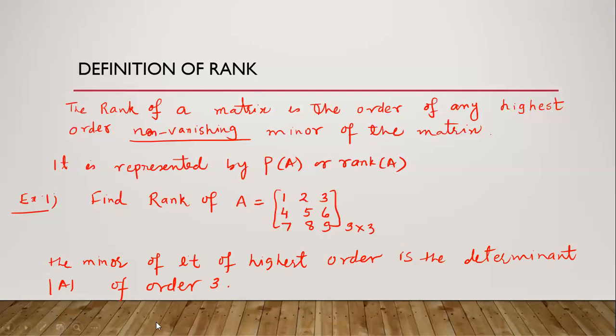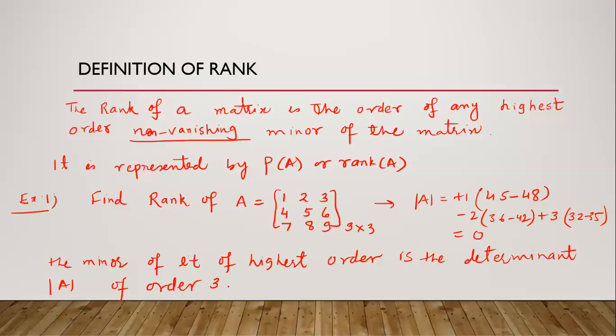So what is the determinant of this matrix? If we find the determinant, it will be plus 1 into (9 into 5, 45, minus 8 into 6, 48), minus 2 into (36 minus 42), plus 3 into (32 minus 35). So we can see that the determinant is 0.